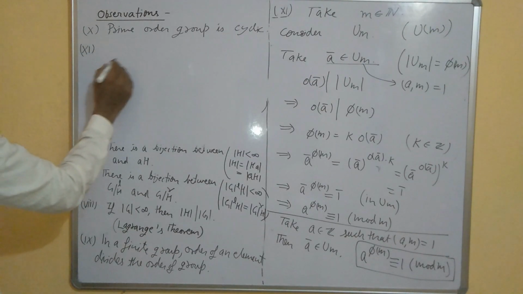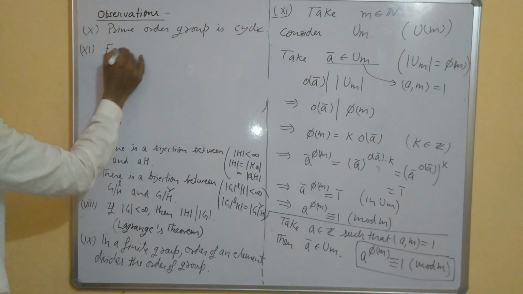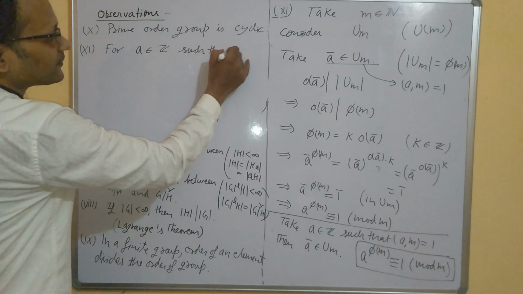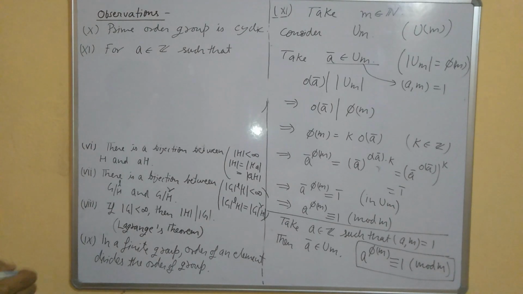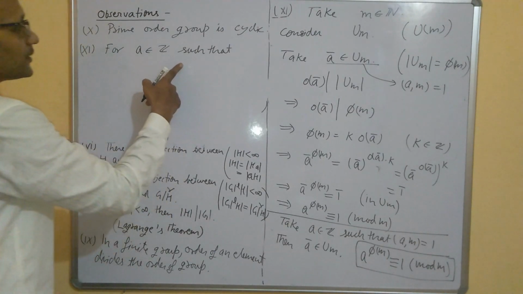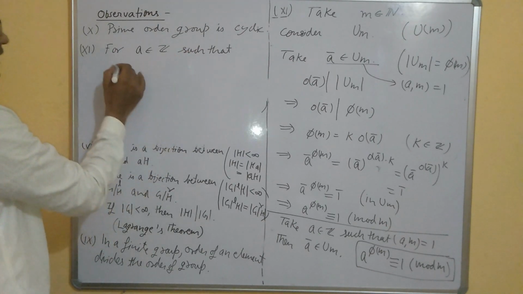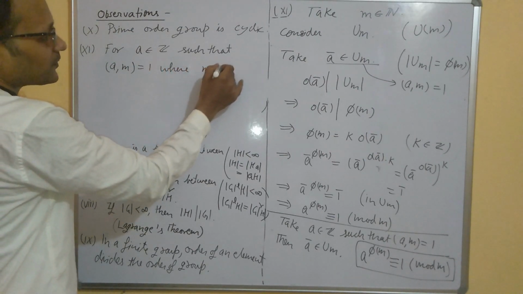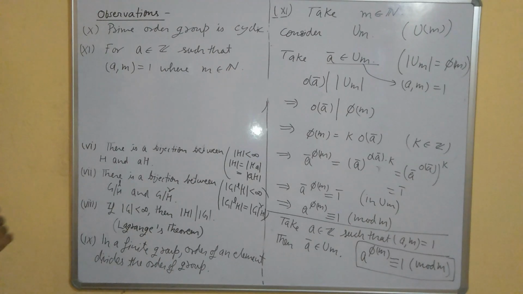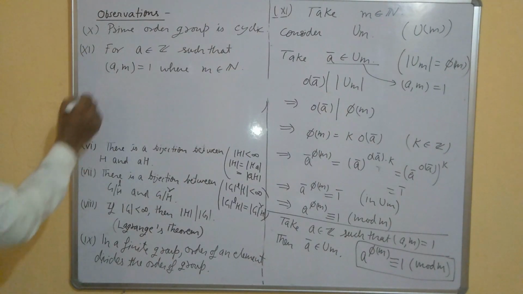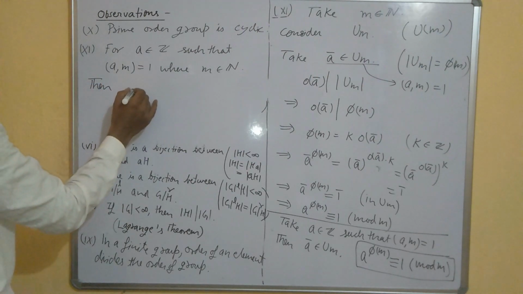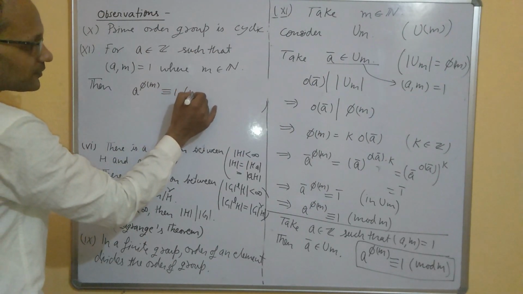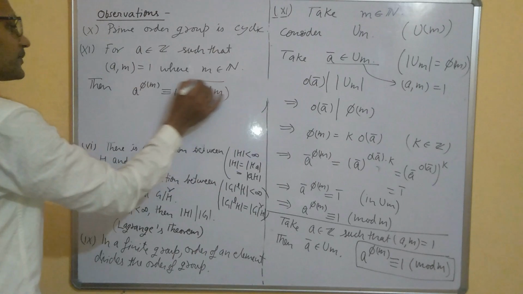Observation number 11: for a in Z such that GCD of a and m is equal to 1, where m is some natural number, then a to the power phi m is congruent to 1 mod m.